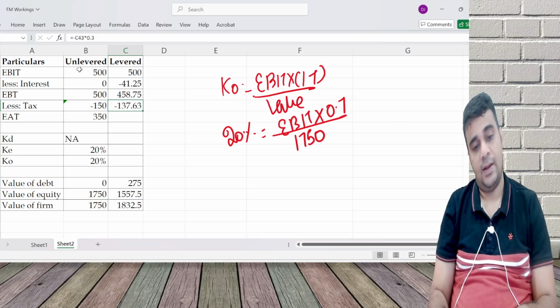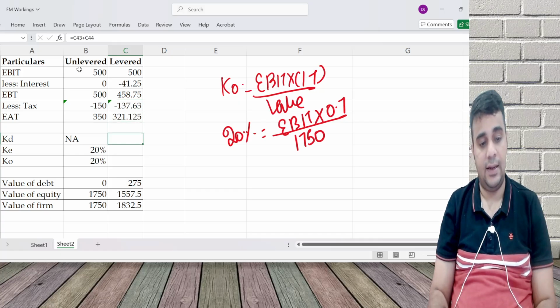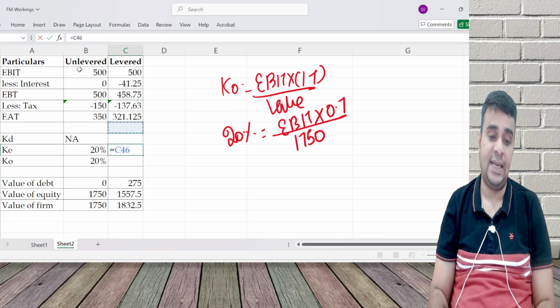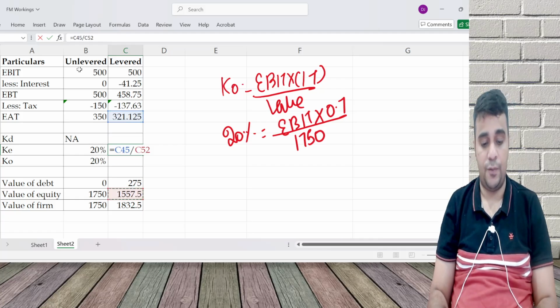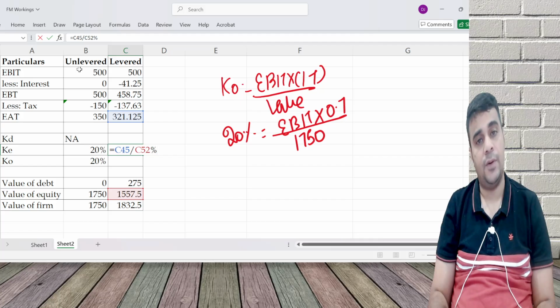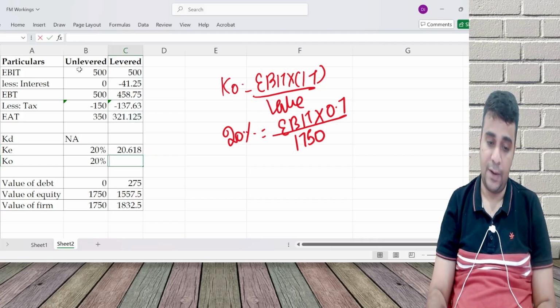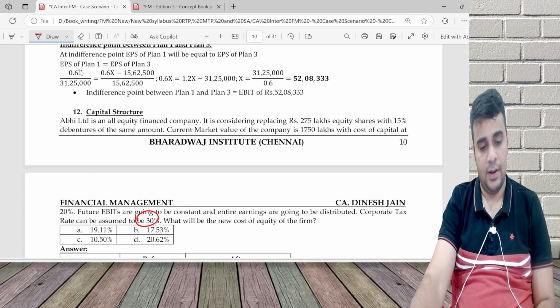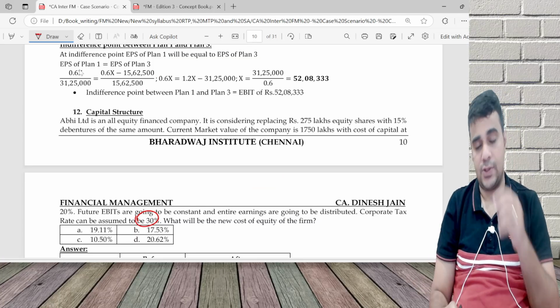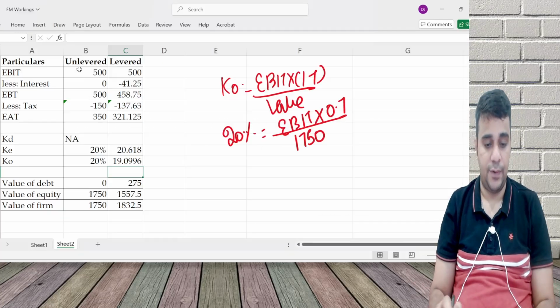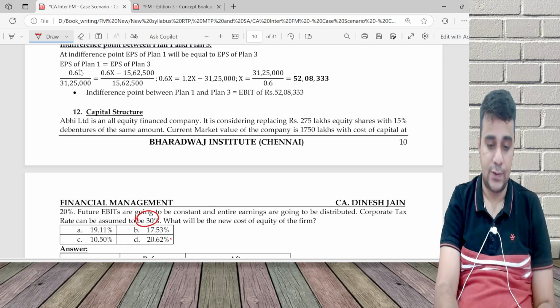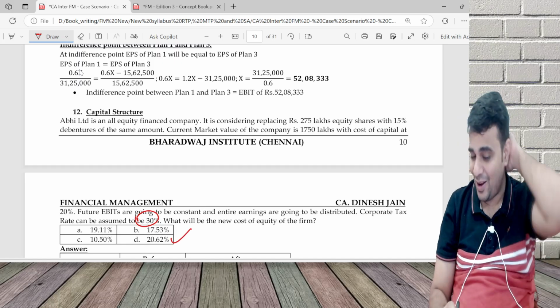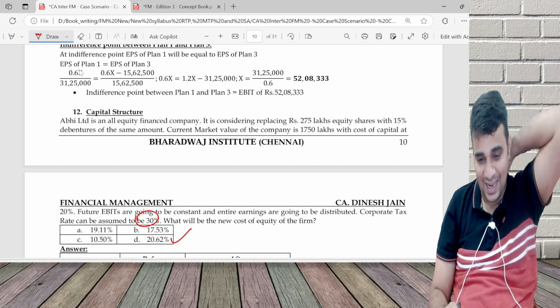EBT, tax, EAT. Cost of equity is EAT by amount of equity. And cost of capital is EBIT into 1 minus tax rate by value of firm. Requirement of the question is: what will be the new cost of equity? 20.62%. I could have answered this even without doing the calculation had I known this.